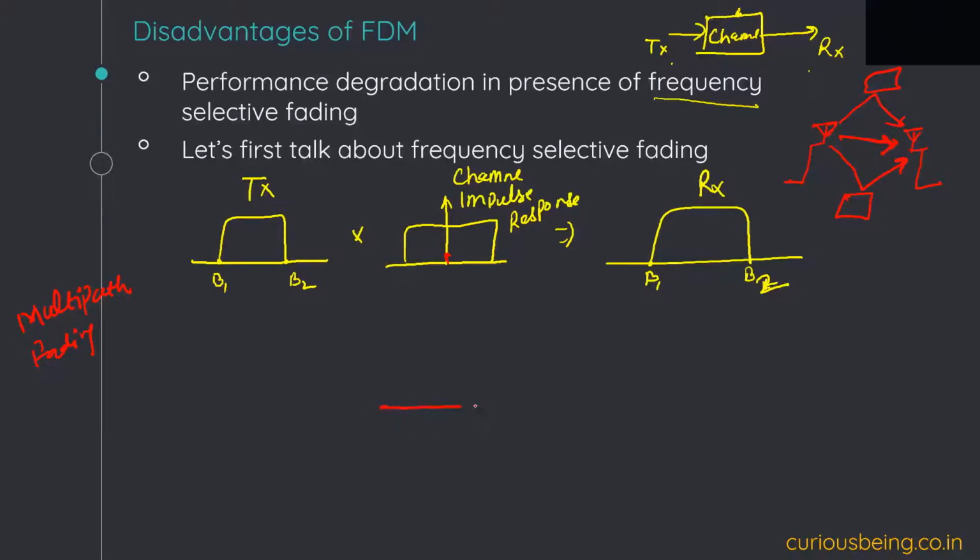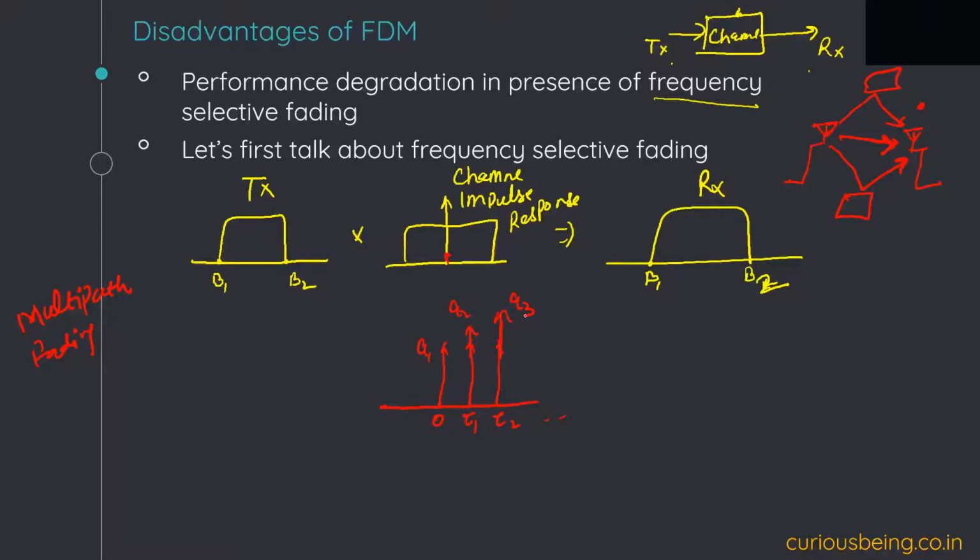So if I want to draw my channel's impulse response from this concept, then there will be multiple impulses. Correct? Multiple impulses, obviously with some different delays. So let's say 0, tau 1, tau 2, and so on. And obviously there can be different amplitudes also. Let's say A1, A2, A3. Okay, fine. So now let's again come back to this.